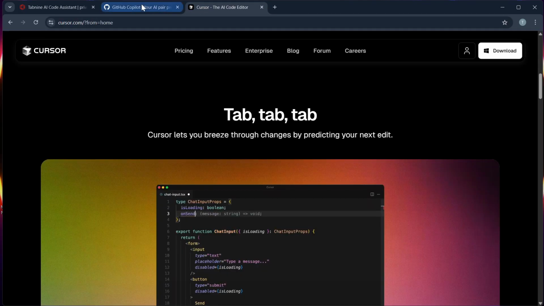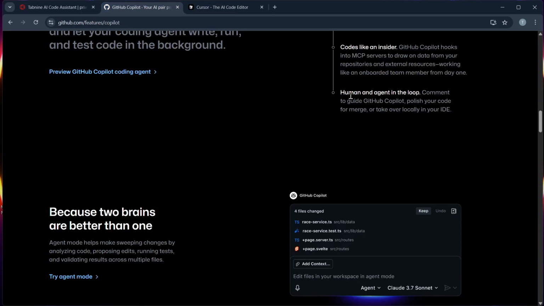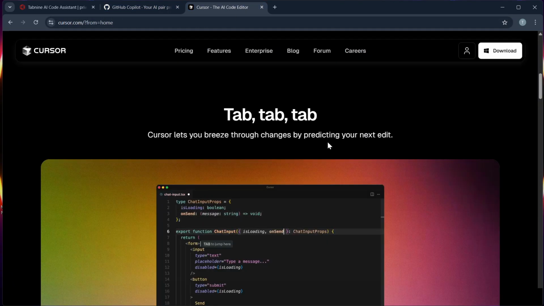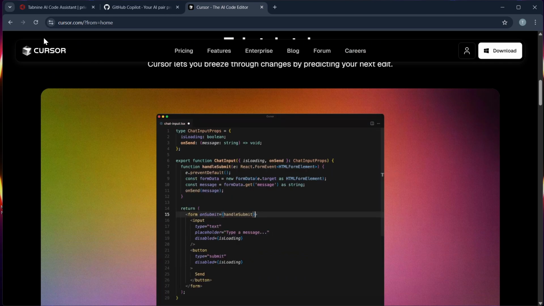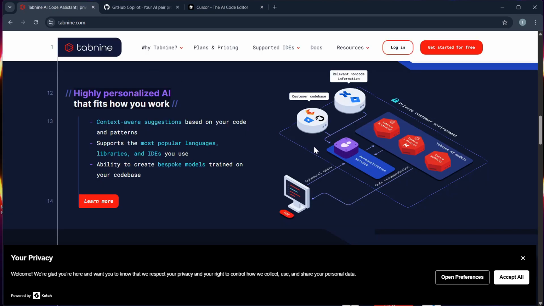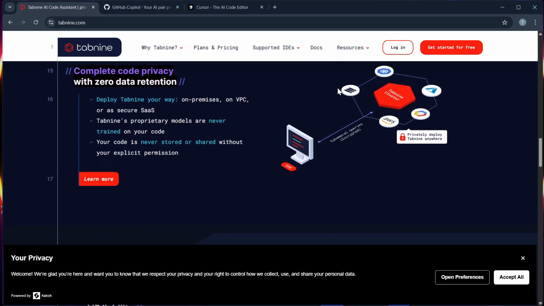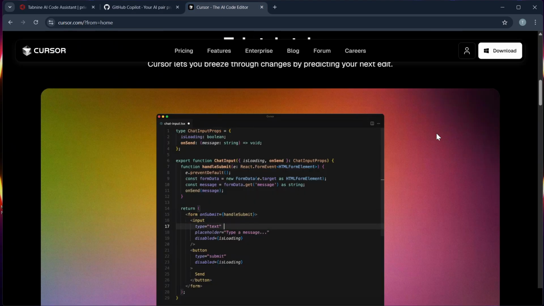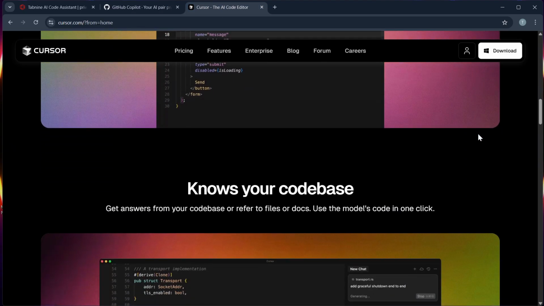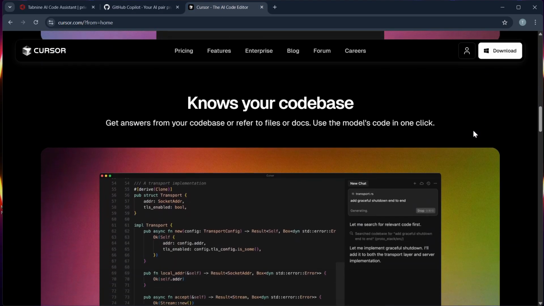Cursor and Copilot are both very responsive, but Cursor edges ahead with customizability and contextual accuracy, while Tabnine's local model option can be a plus for speed and offline access, though with trade-offs in suggestion quality. Number 5, pricing. Tabnine has a generous free tier, while Copilot is subscription-based, and Cursor currently offers free access while in beta, making it an attractive option to try.